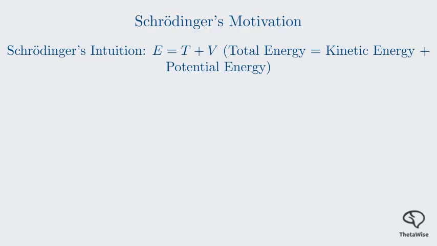He replaced the energy, momentum, and position with mathematical operators that act on a new quantity. This new quantity is the wave function, which we denote with the Greek letter psi. The wave function is the core of quantum mechanics. It contains all the information about our particle wave. Schrödinger's brilliant insight was to replace classical variables like energy and momentum with mathematical operators that act on the wave function psi. So let's see the famous equation itself.